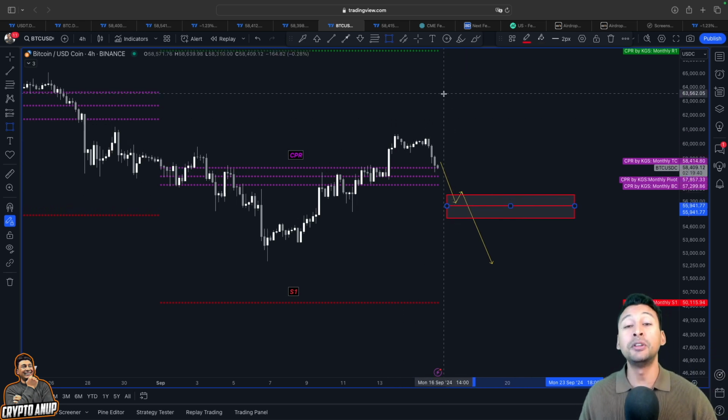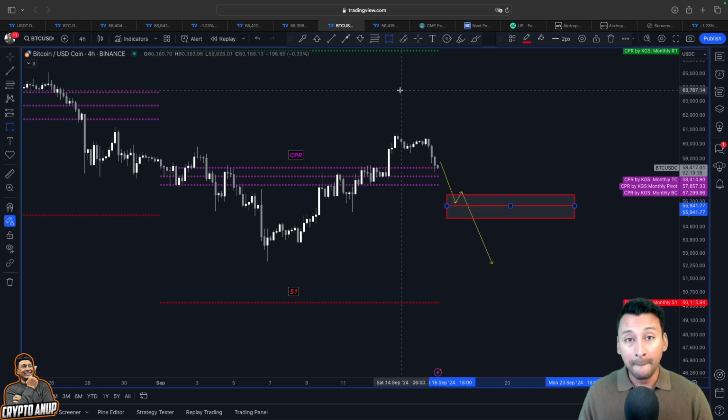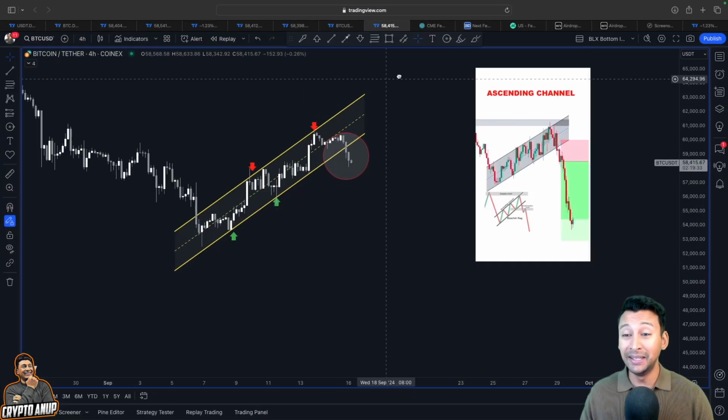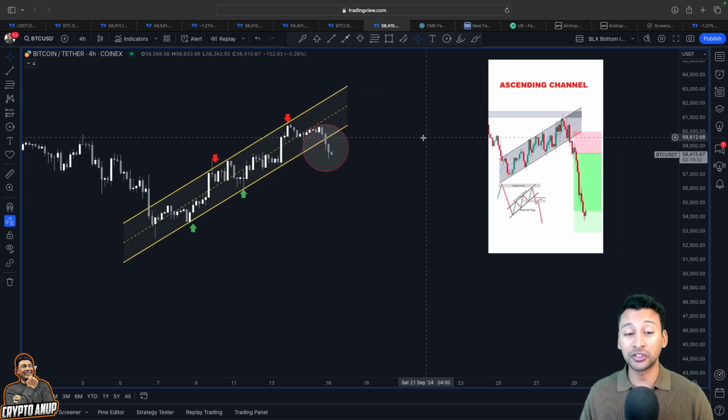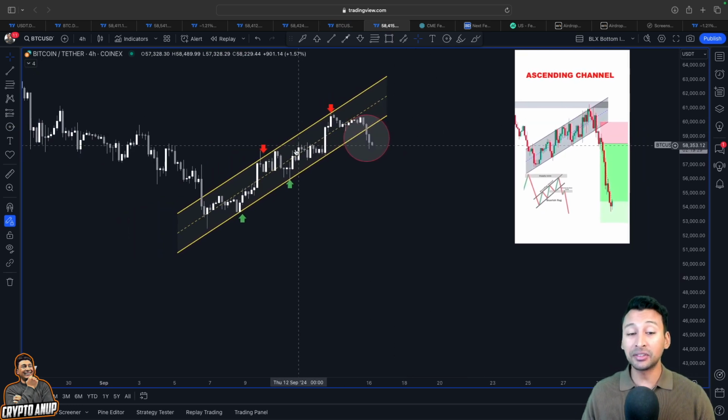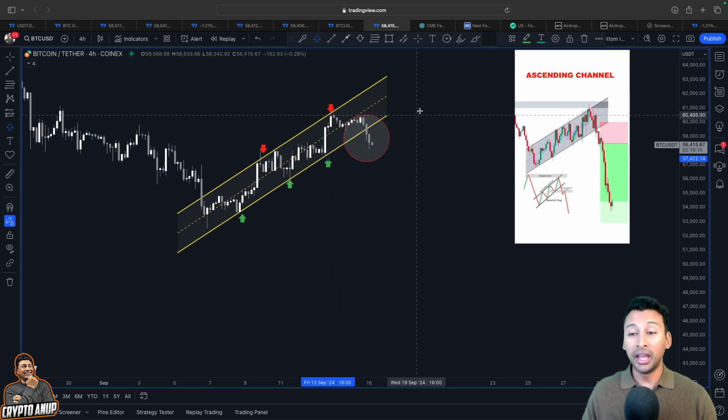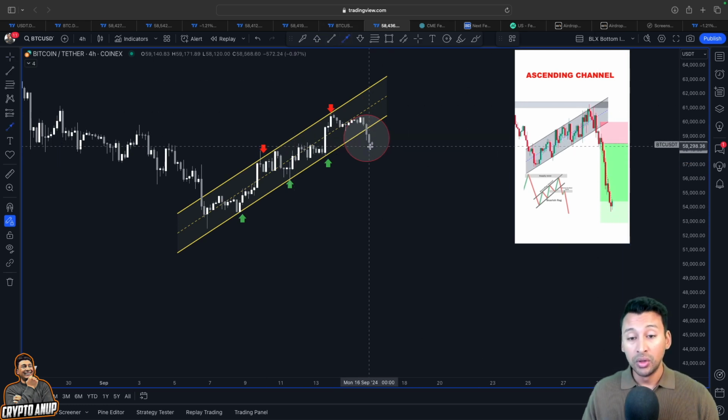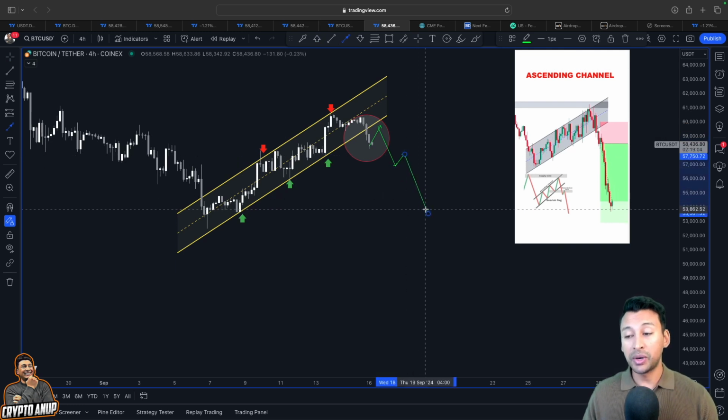Let's hope the price in the medium short term, even for the upcoming days, manages to remain above 58,000, because parallelly, you can see we have lost the support from this rising trend line. This upper trend line acted as resistance, the lower trend line acted as support. But now if you look carefully, you can see we have clearly lost the support from this ascending or rising channel. And if you look at this example on the right-hand side, price could show a temporary relief rally like this and then slowly get attracted to the downside.